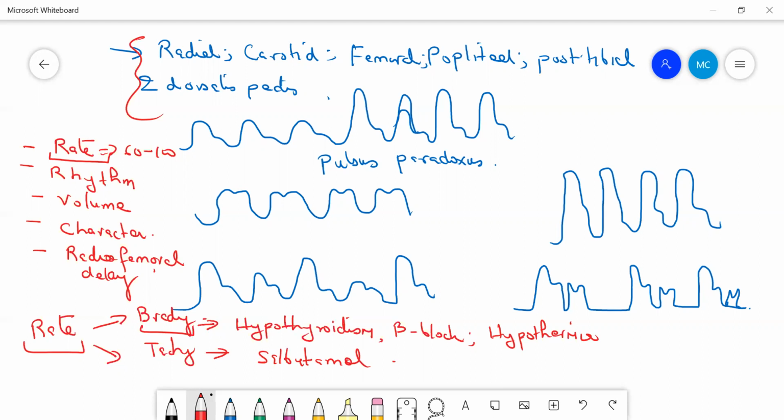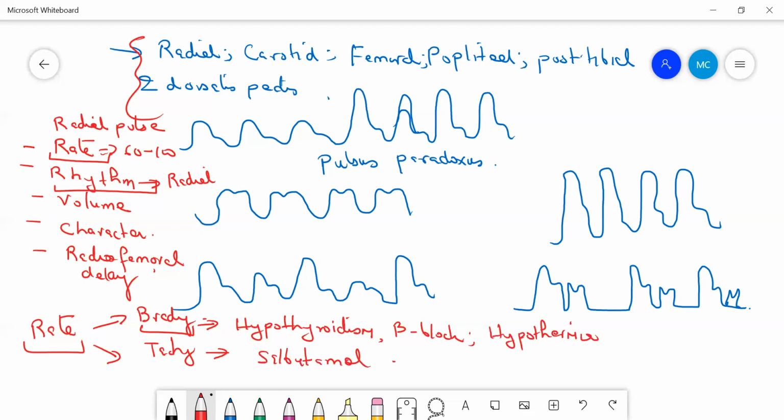Okay. Then next we have to look into the rhythm. So rhythm, what do you understand by rhythm? How will you assess the rhythm? Remember, the rate is mainly assessed by examining the radial pulse. The rhythm is also assessed by examining the radial pulse. What is the meaning of the word rhythm? Whether it is a regular rhythm or whether it is an irregular rhythm.